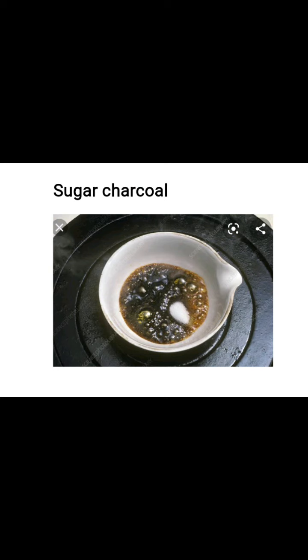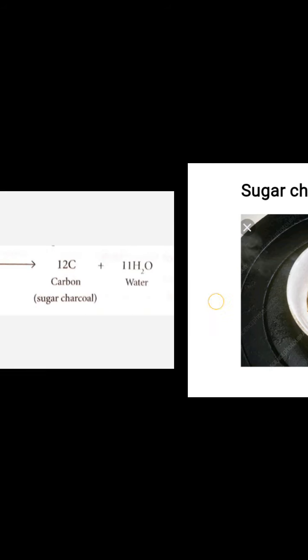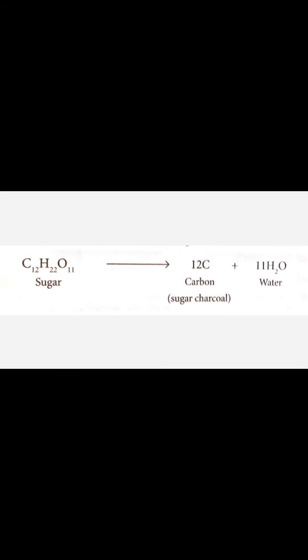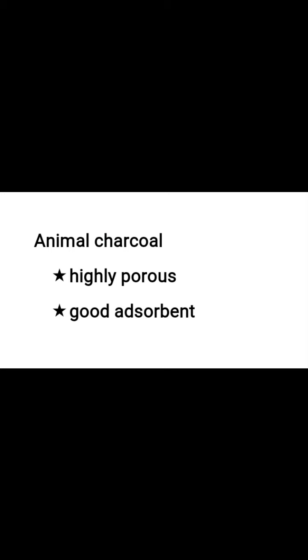And the second is by the process of heating of sugar or destructive distillation of sugar. While doing this, a reaction takes place. Sugar is composed of carbon, hydrogen and oxygen. On heating, it will convert into carbon and water vapors will come out. Hydrogen and oxygen come out in the form of water. So only carbon will remain left, which is called sugar charcoal. It is used in the preparation of artificial diamonds when heated at a temperature of about 3000 degrees Celsius to 3500 degrees Celsius.